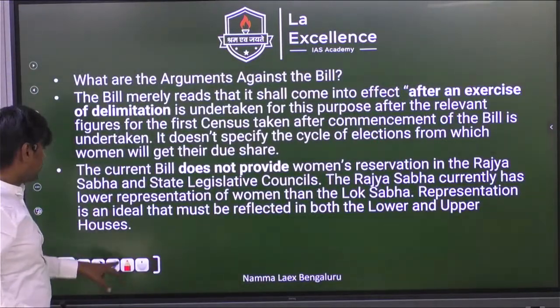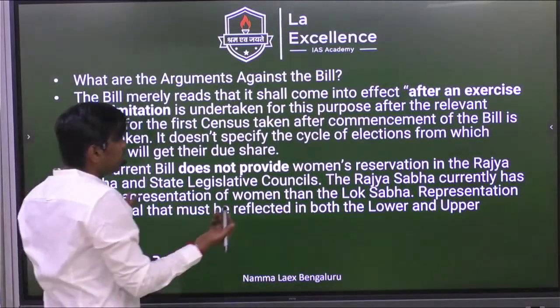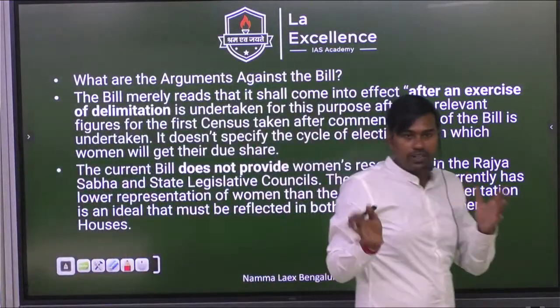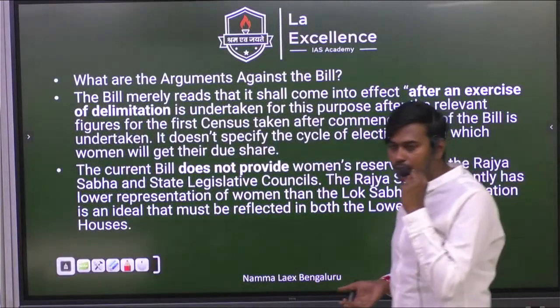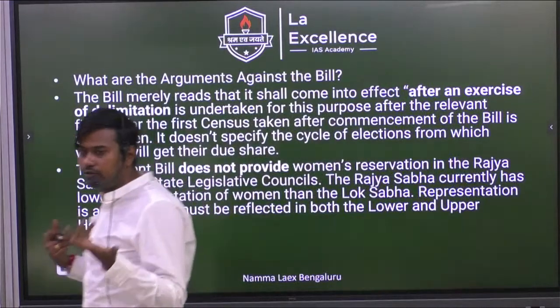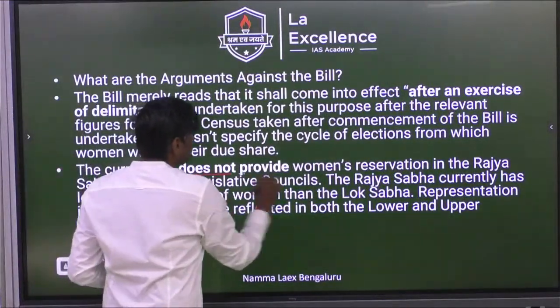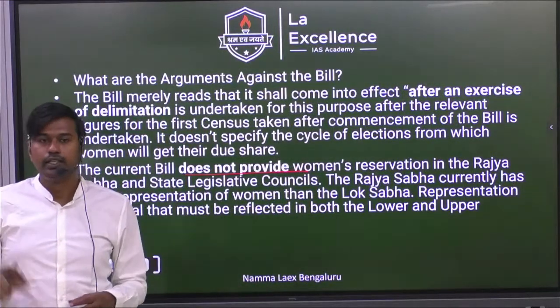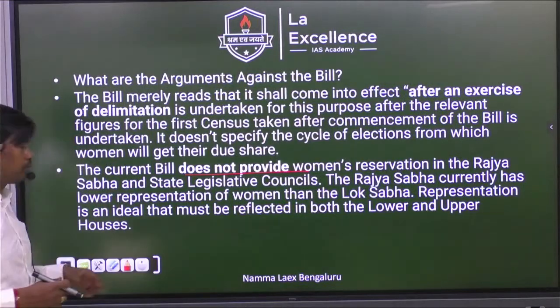So what are the problems against the bill? The implementation part is the problem, because it will come into effect only after the census exercise, and the 2021 census is not even out; 2031 will come after that. So it's a long way to go, and it does not address the problems of OBC women, and it does not give representation in Rajya Sabha. These are the problems.